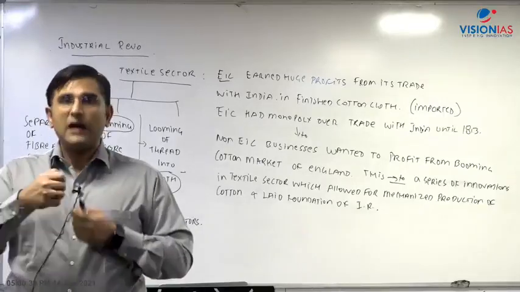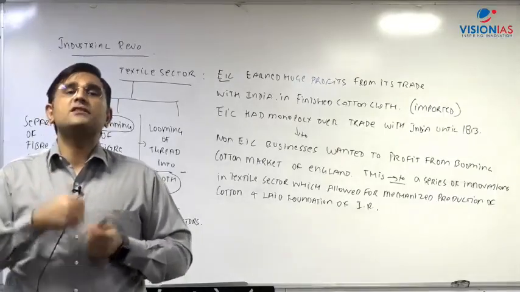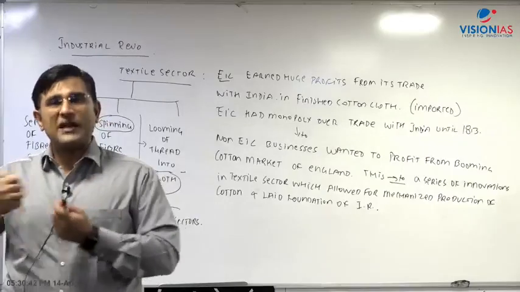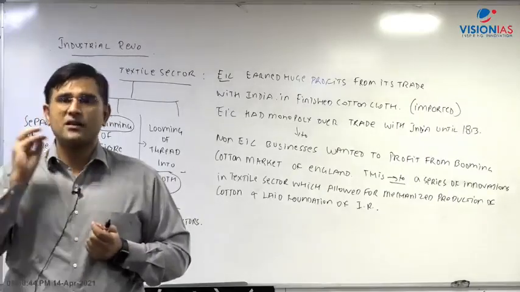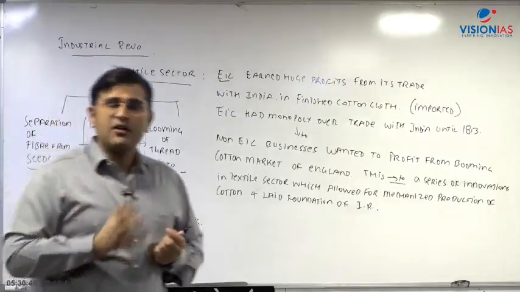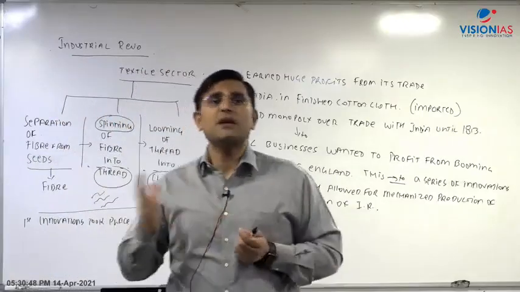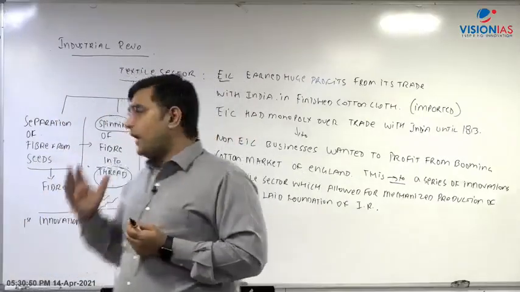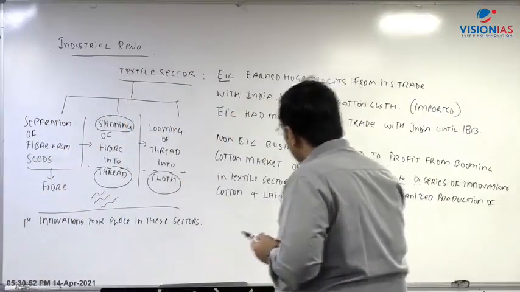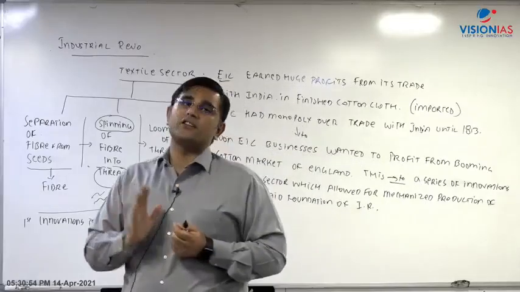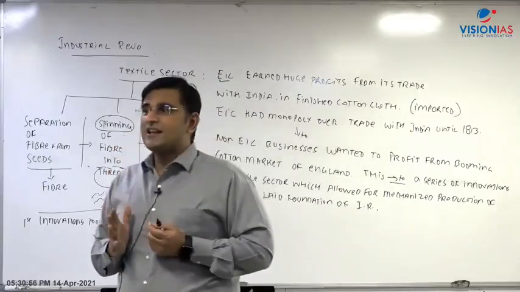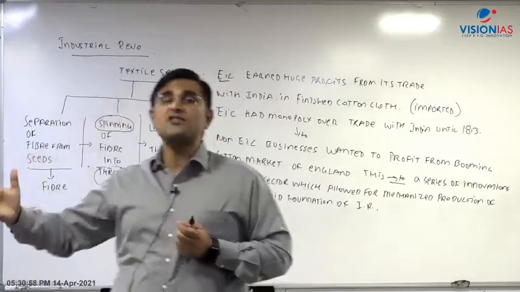For example, आप हाथ से cotton बनाते थे, आप हाथ से कुछ और चीज बनाते थे, utensils बनाते थे, कारीगरी करते थे, right? So therefore handicraft sector used to dominate. It was not machine based production, right? So therefore at this particular point of time, until your industrialization properly happens, the East India Company will be importing finished goods from India.